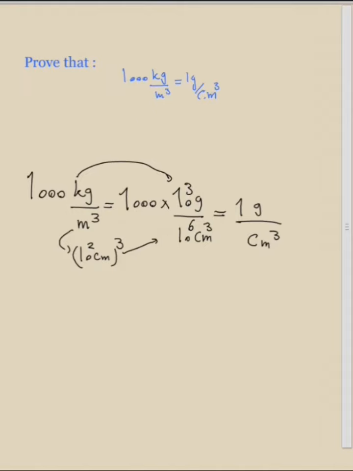So keep in mind that for converting 1 kilogram per meter cubed to gram per centimeter cube, you just can divide it by 1000.